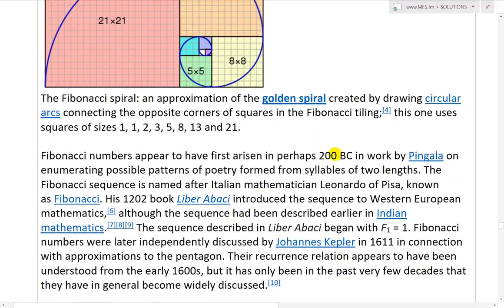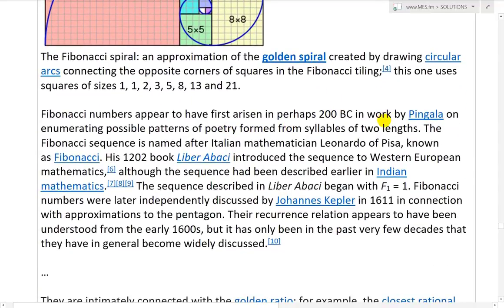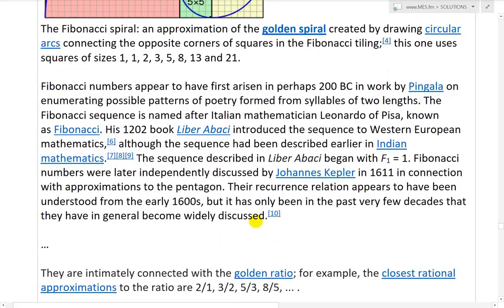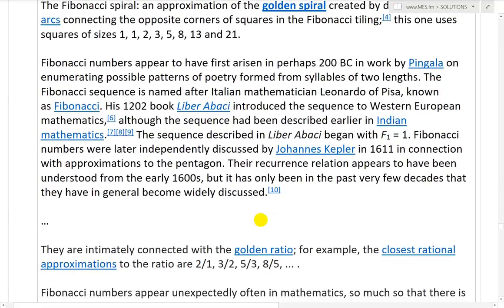Very fascinating stuff. Fibonacci numbers appear to have first arisen in perhaps 200 BC in work by Pingala on enumerating possible patterns of poetry formed from syllables of two lengths. The Fibonacci sequence is named after Italian mathematician Leonardo of Pisa, known as Fibonacci. His 1202 book, Liber Abaci, introduced the sequence to Western European mathematics.